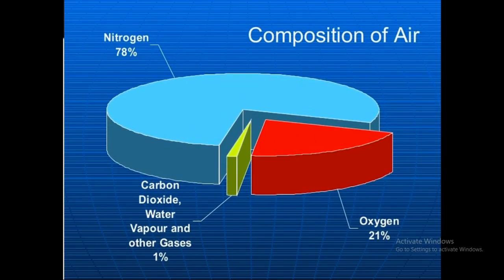This is a block diagram of the composition of air. 78% of the air is nitrogen, which is the largest amount of gas. Second is oxygen, 21% of the air. And other gases, water vapor, smoke and dust are all present in the air.